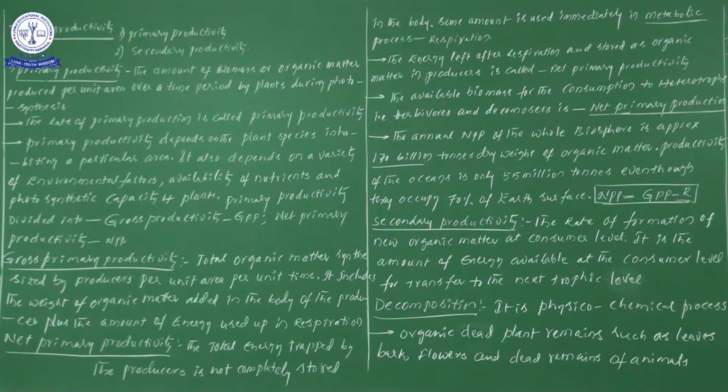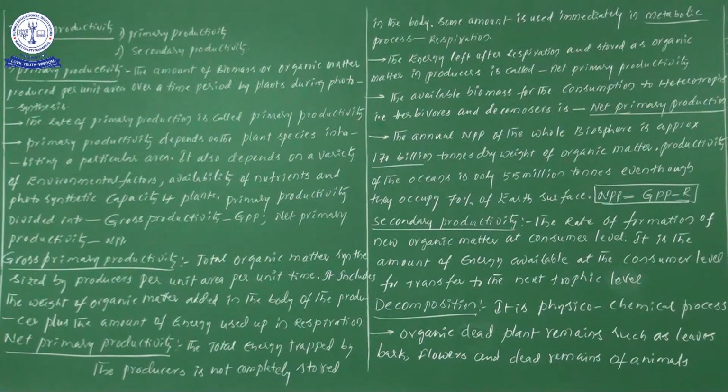You may forget the rest of the information regarding gross primary productivity, but one point you should not forget: total organic matter synthesized by the producers per unit area per unit of time. Sir, the chance is there to forget? No problem, but don't forget this one. Total organic matter synthesized by the producers, the plants or autotrophs, in a particular area at a particular time.